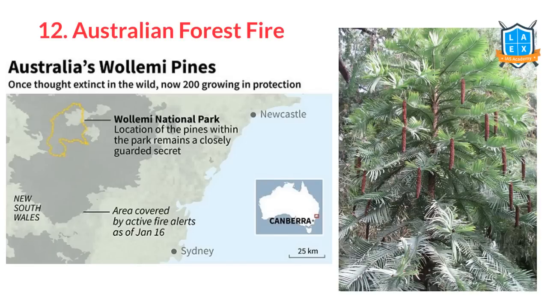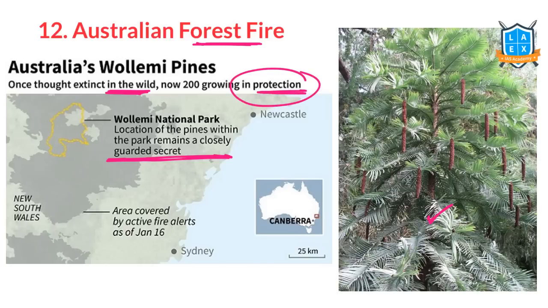Next, this year in January, Australian forest fires have happened. In that context, there is a national park that was in the news called Wollemi National Park. Very, very important national park. In this national park, there's a protected pine, considered one of the oldest species, which is extinct in the wild. There are only about 200 growing under protection. Fortunately, even after this fire, these trees survived. That's why this news. Wollemi National Park. Very, very important.